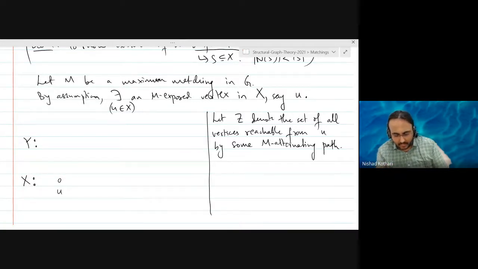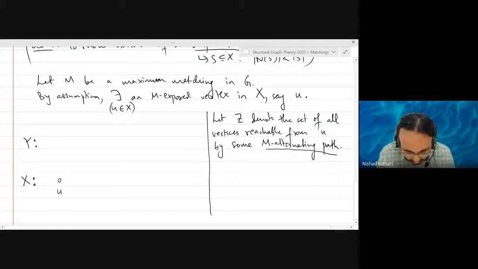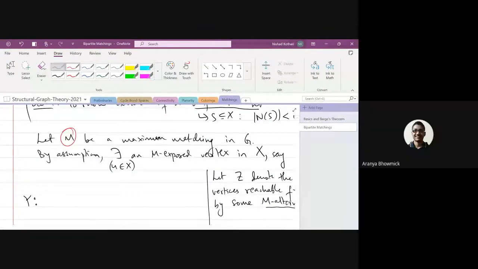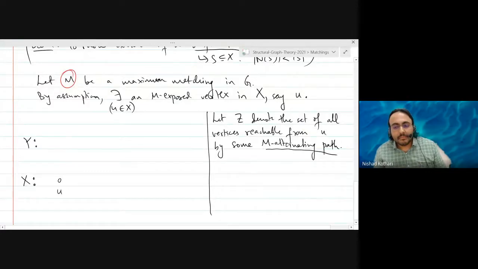Okay? So what does an M alternating path look like? Let me just remind you. Let's say M is the red colored matching. Basically, Z is a subset of Y, right? No. They are all the vertices. In particular, U is included in Z because U is reachable from U. So it could be vertices in X and vertices in Y.